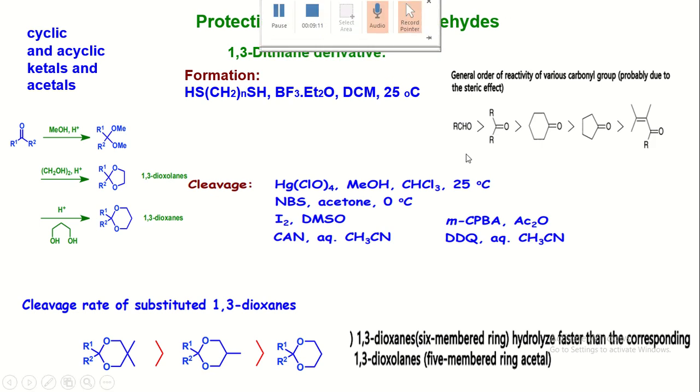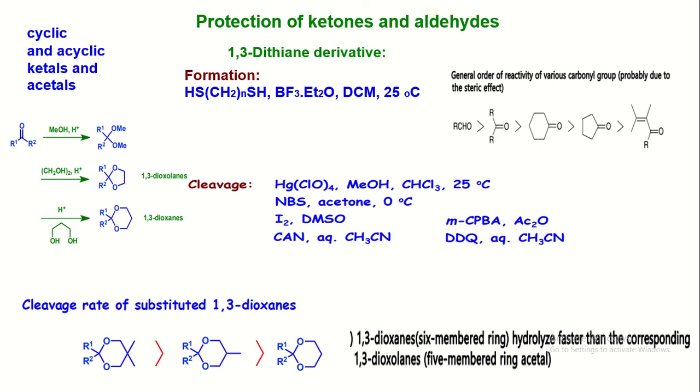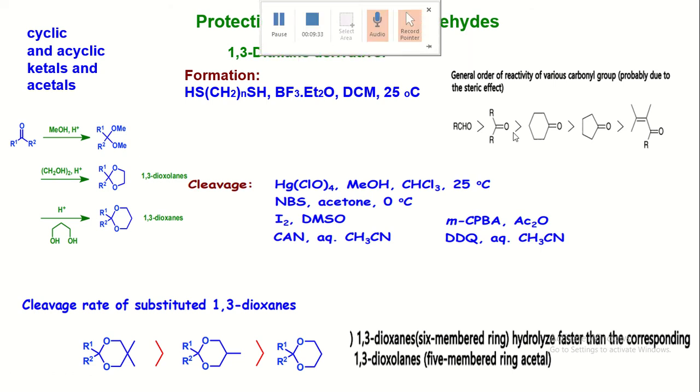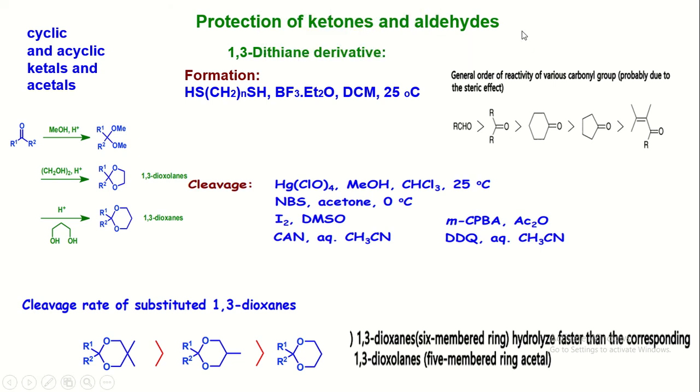Now, the order of protection of the carbonyl group. The aldehyde is easily protected as compared to ketones. Acyclic ketones are easily protected as compared to 6-member cyclic ketones, then 5-member cyclic ketones, then alpha beta unsaturated ketones. Therefore, if a compound contains an aldehyde and a ketone, the aldehyde is protected first as compared to the ketone.